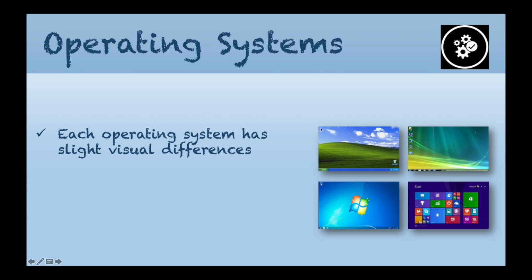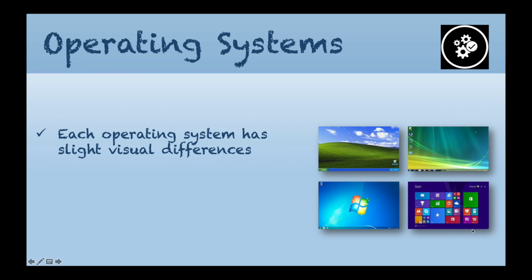This picture here is Windows XP. This one here is Vista. Again, they look quite similar, they have slight visual differences. This one here is Windows 7, that is the desktop for Windows 7, and this one here is slightly different.